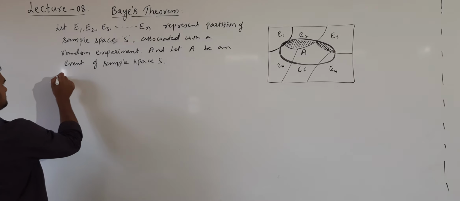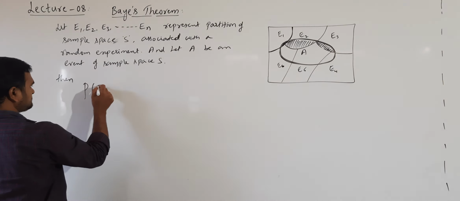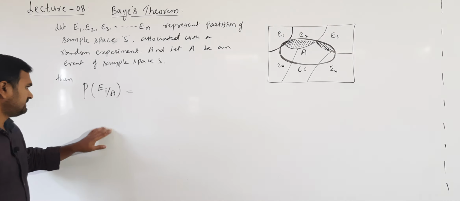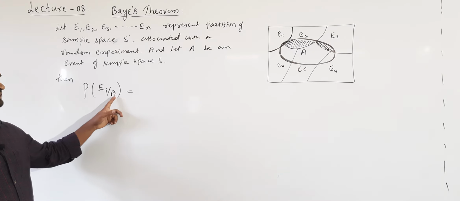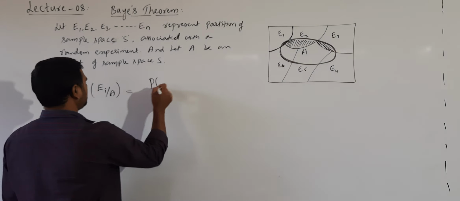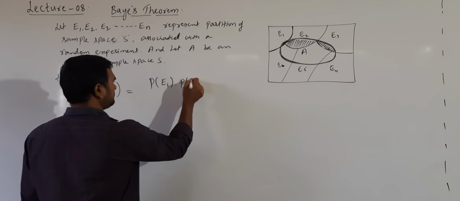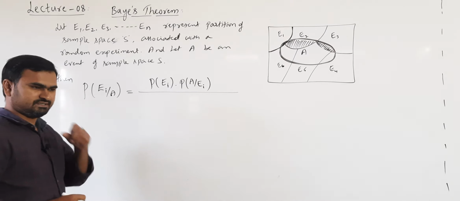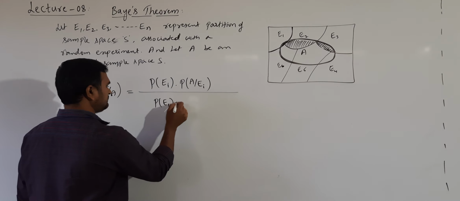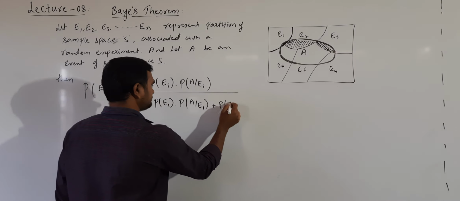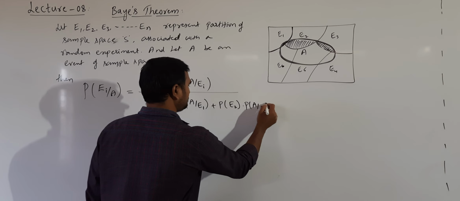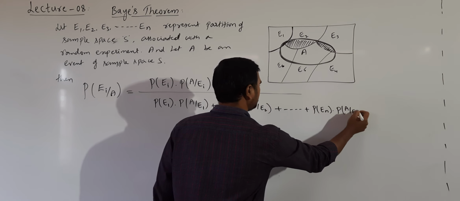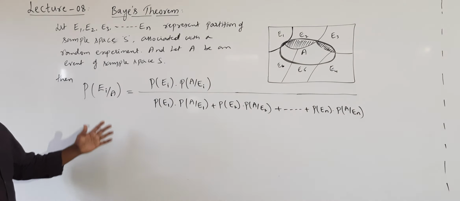Now what Bayes theorem says is, the probability of occurrence of Ei, given that event A has already occurred, is written as probability of Ei into probability of A given Ei, divided by, in the denominator we take all the possibilities, that is probability of E1 into probability of A given E1, plus probability of E2 into probability of A given E2, plus and so on, probability of En into probability of A given En. This is the Bayes theorem.